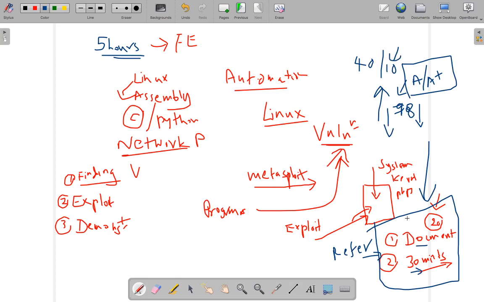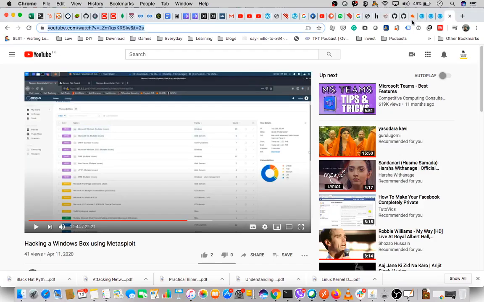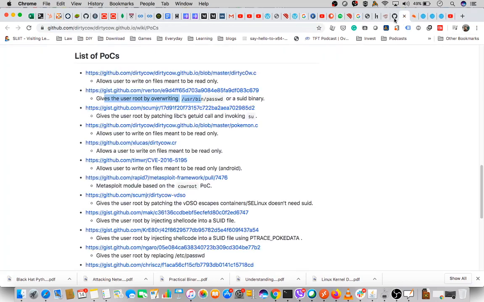All right. And if you want, you can find a lot of vulnerabilities. As an example, if you go to this site.